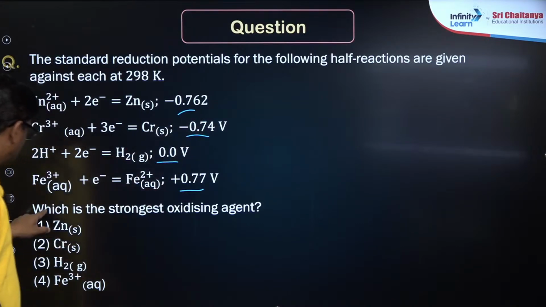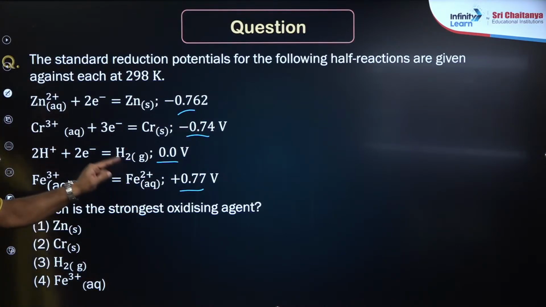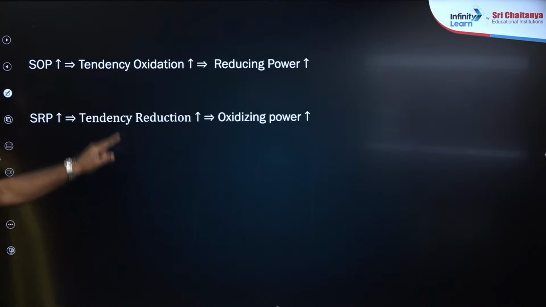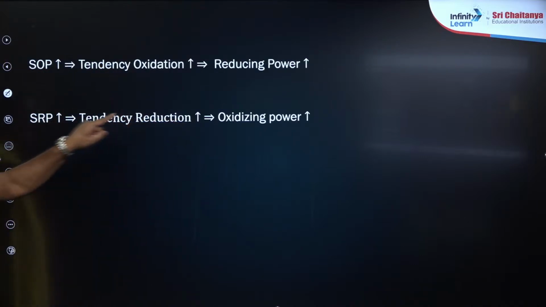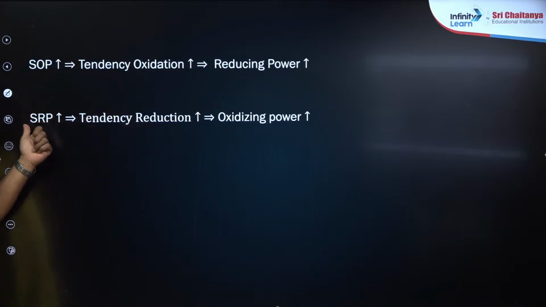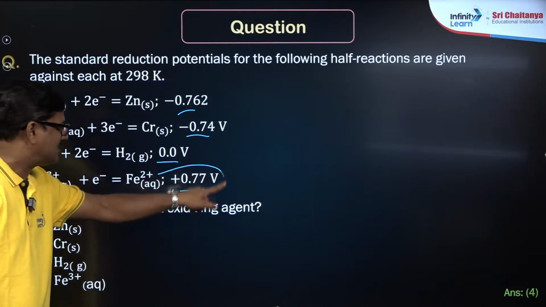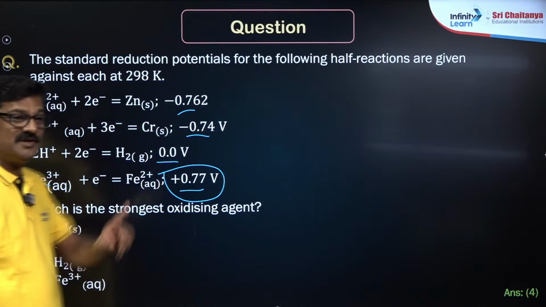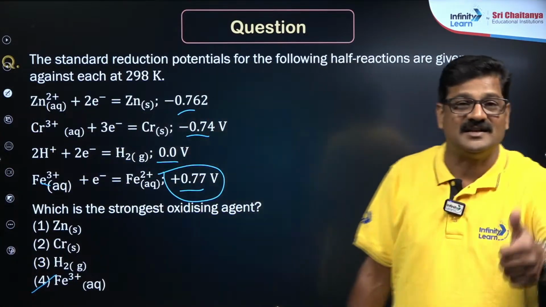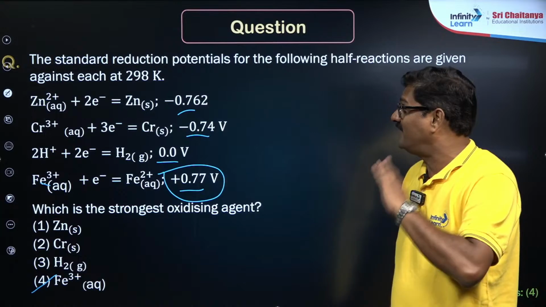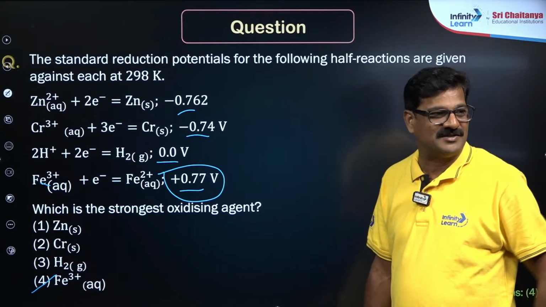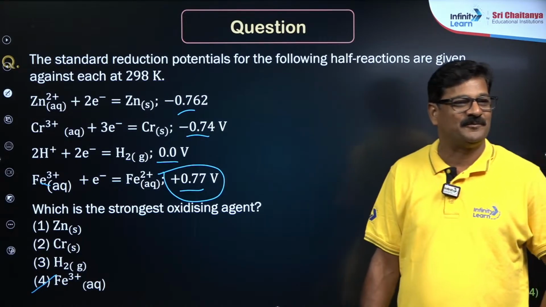According to these values, which is the strongest oxidizing agent? According to this slide, oxidation potential, tendency to reduce, whose SRP value is higher? So whose SRP value is higher, that is going to be the strongest oxidizing agent. It is the best example to give various questions from this NEET examination. Are you all ready for one more question?